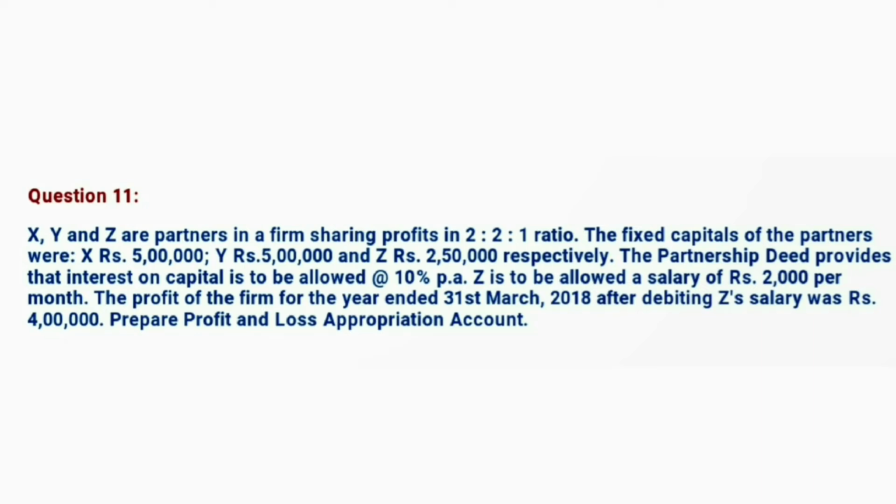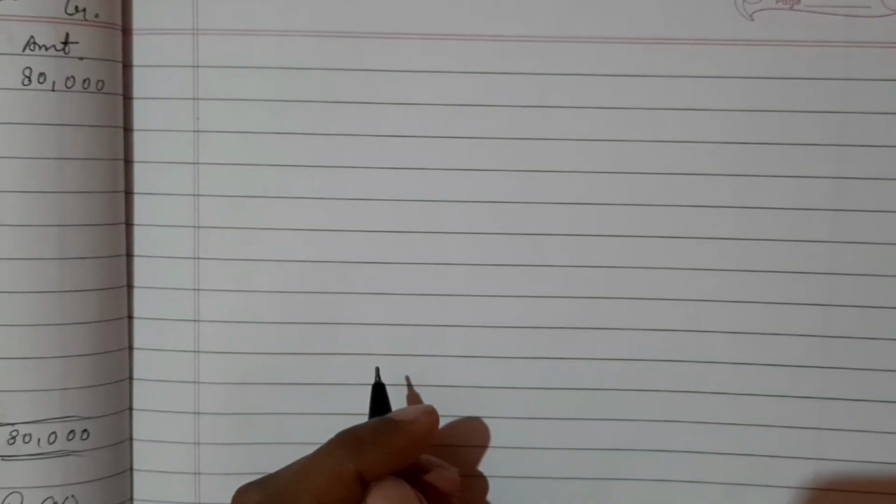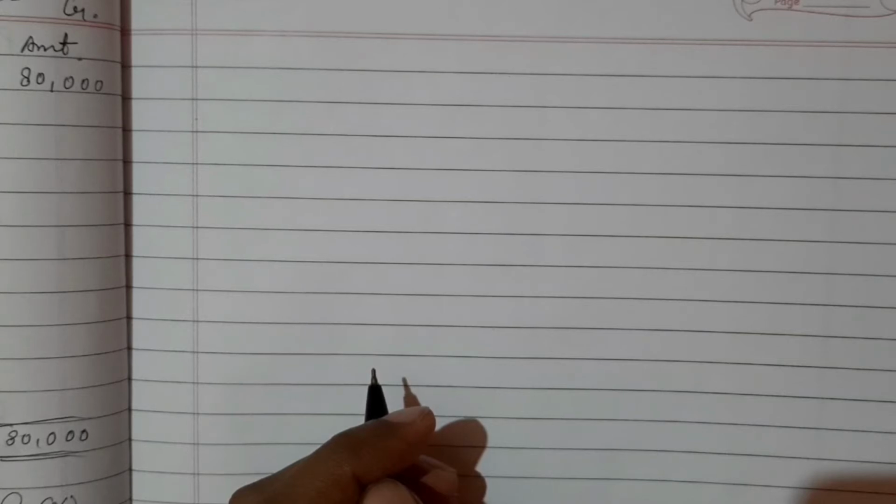And remember this thing, sometimes in the question, instead of per month, per annum is also given. So please always read the question carefully. So Z is to be allowed salary of 2,000 per month. Profit of the firm after debiting the Z salary was 4 lakh. So profit is given 4 lakh, but it is after the Z salary.